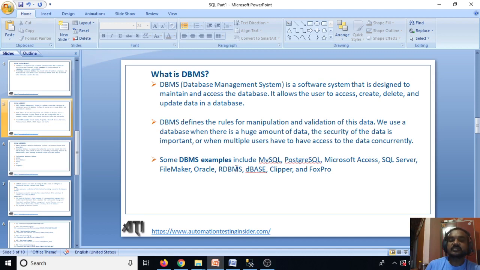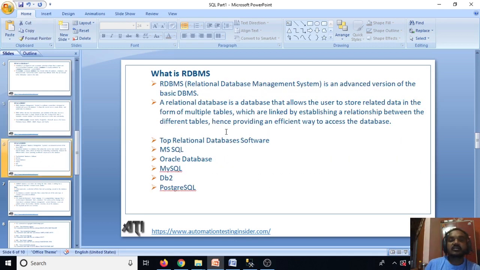Some DBMS examples include MySQL, PostgreSQL, Microsoft Access, SQL Server, FileMaker, Oracle, RDBMS, dBase, Clipper and FoxPro. So these are the different databases, guys. Okay, now what is RDBMS?